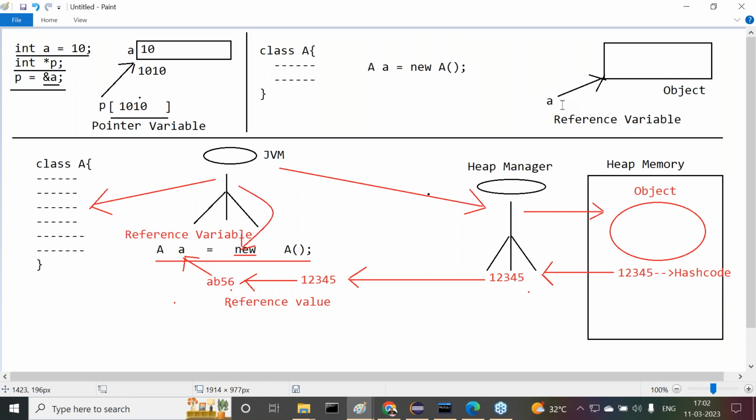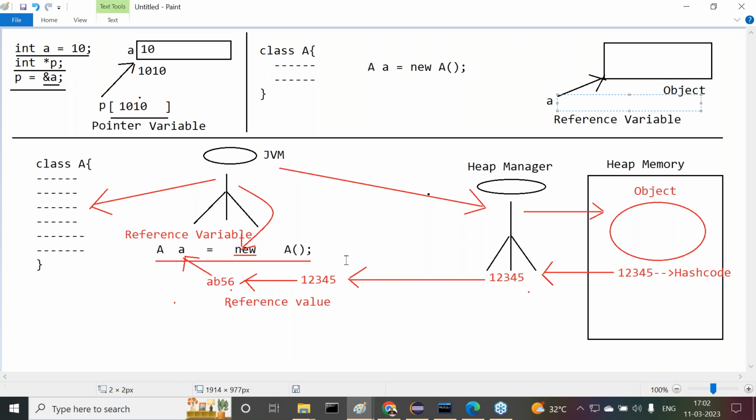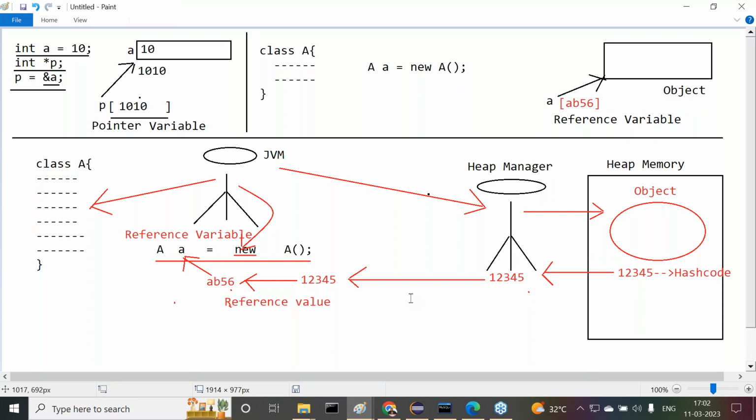So here the point I am able to specify is this: a reference variable is a variable able to refer to a block of memory by storing the object reference value, not by storing the address location of the object. Reference variables refer to a block of memory by storing object reference values, not address locations. Now tell me, in this overall explanation, have we used any address location word in this total process? No?